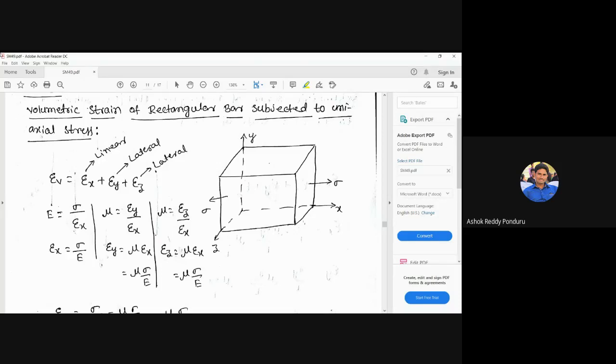Generally, students, linear strain is nothing but change in length divided by original length. Lateral strain is nothing but change in diameter divided by original diameter. That's why it feels difficult. First, understand linear and lateral strain, then it is very easy. Now remember one thing: volumetric strain as a general expression for a rectangular block.